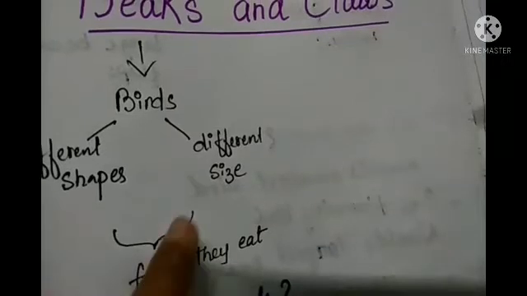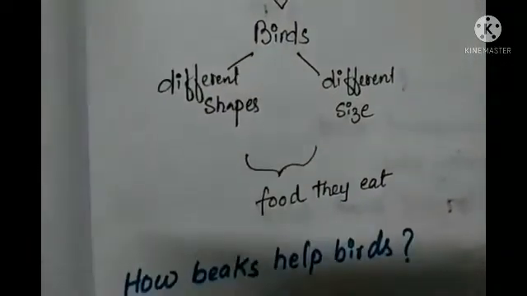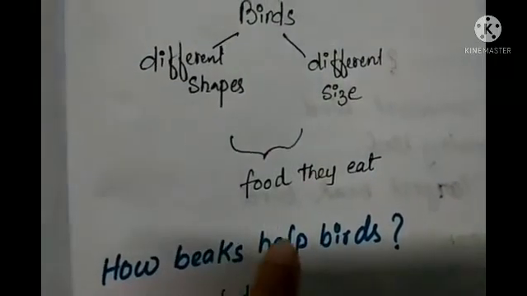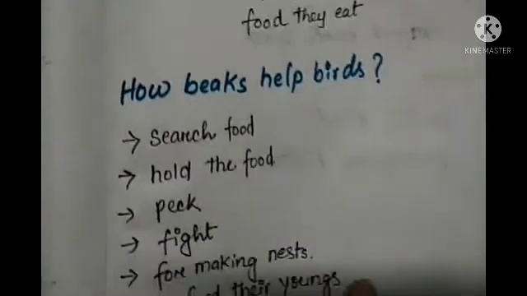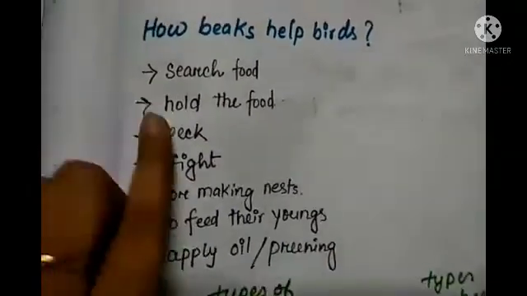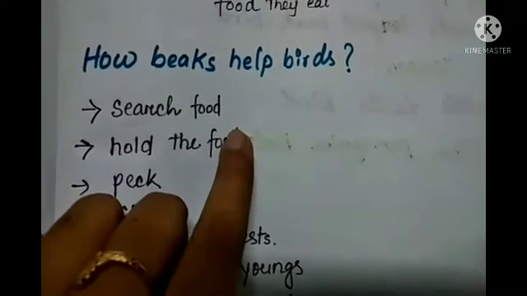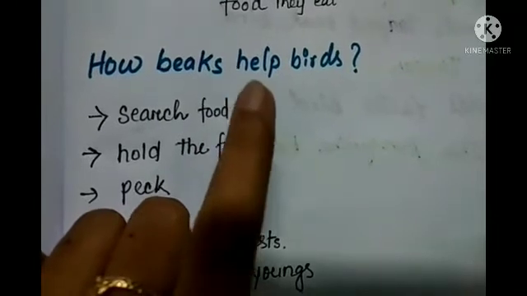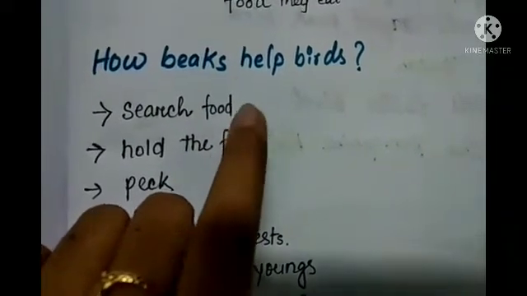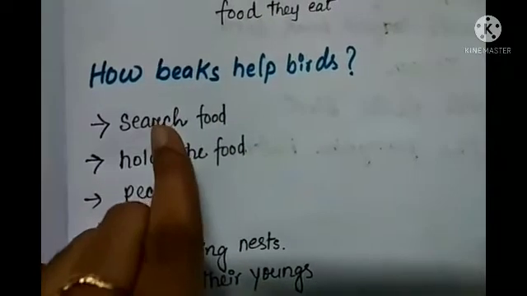Birds use their beaks to do some more things also. Okay, so my question is, how do beaks help birds? Okay, so here I have listed some points, so I will explain to you. First of all is search food. Okay, that means birds use their beak to search for their food. Okay, so they search it in soil, water, mud, or bark of the tree.